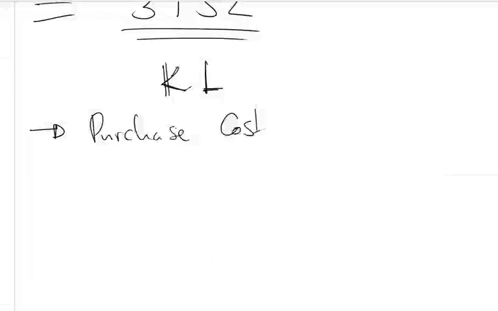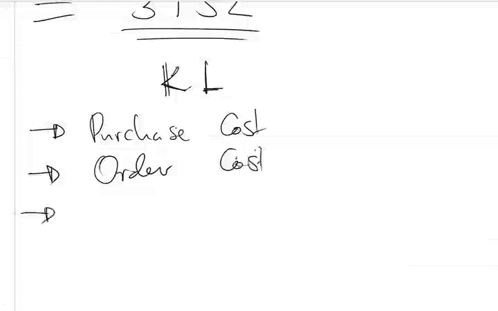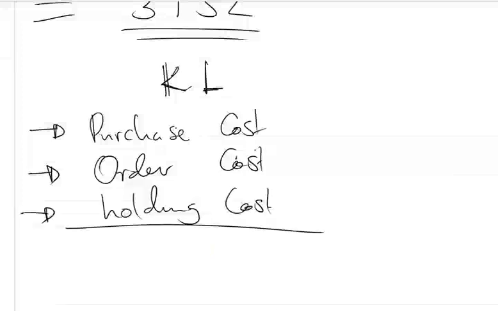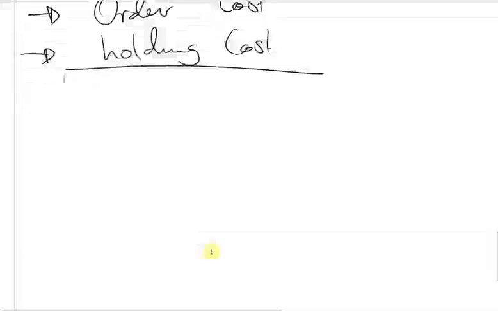That's the first cost. The second cost relating to this material is the what? Ordering cost. And the last cost that they are incurring with this material is the holding cost. So we just have to sum up these and we'll find what? The total cost. So let us find the total cost.